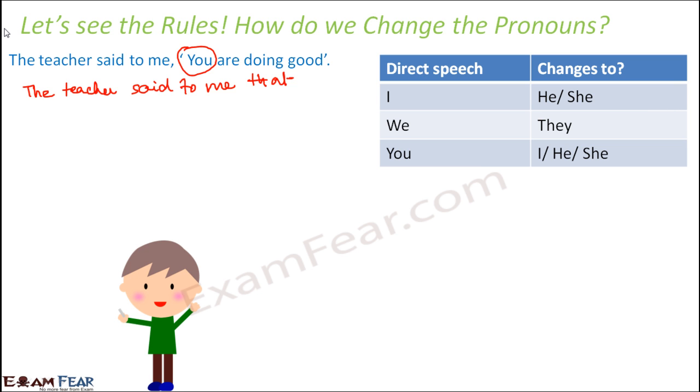Now let's assume that I am the reporter, and I am reporting what the teacher had told. In that case, how will I write it? I will say the teacher said to me that I was doing good. So if I am trying to report the sentence, then the you for the teacher becomes I for me because I am talking about myself.